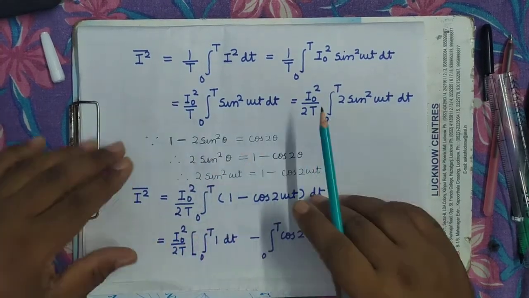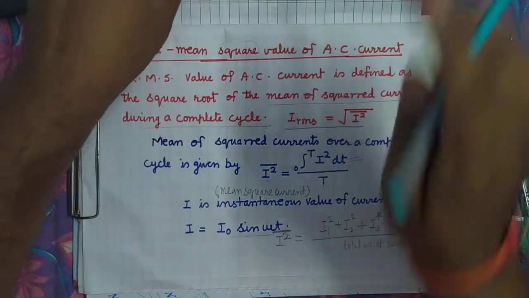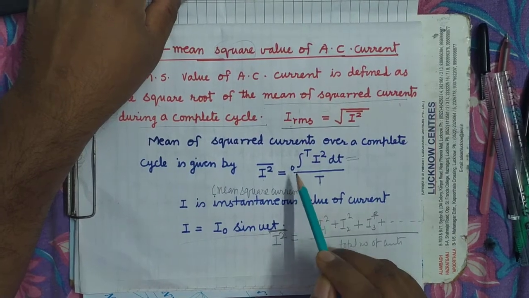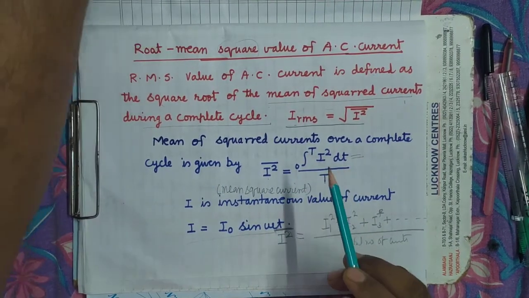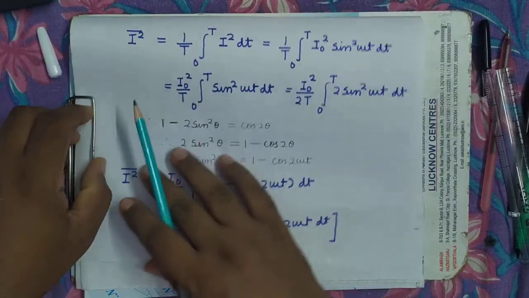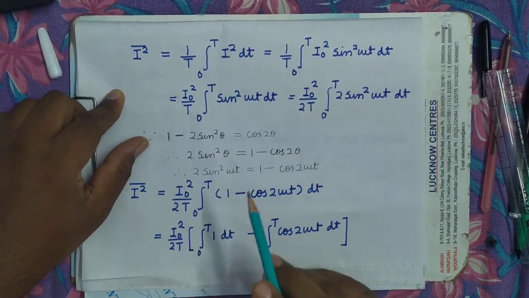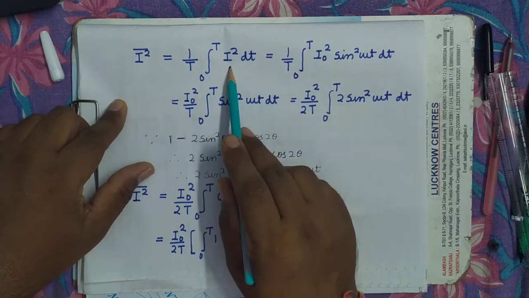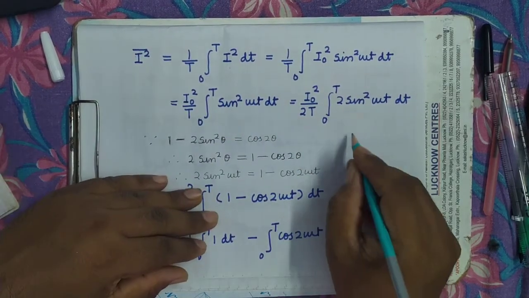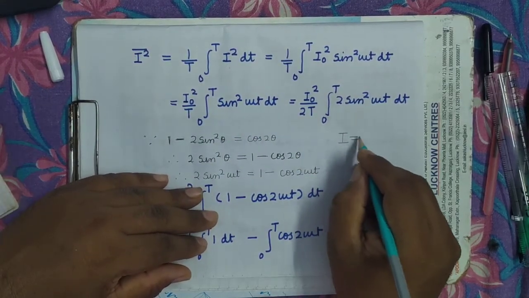It is the mean of squared currents. It is equal to, you can see, 1 upon T, integral 0 to T of I square dt. The same thing has been written here. Now what is I? I is I naught sin omega t.